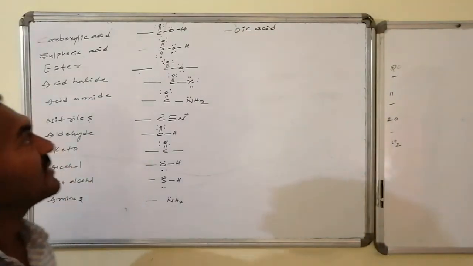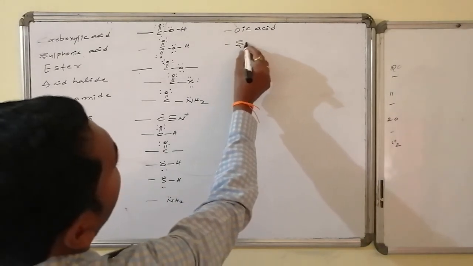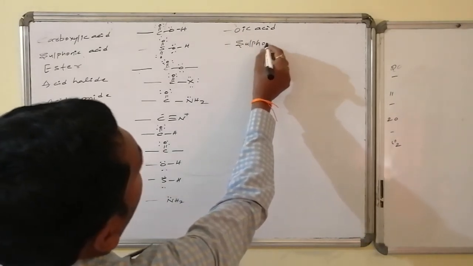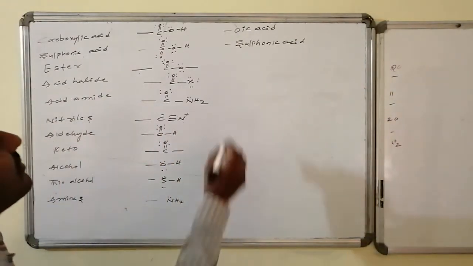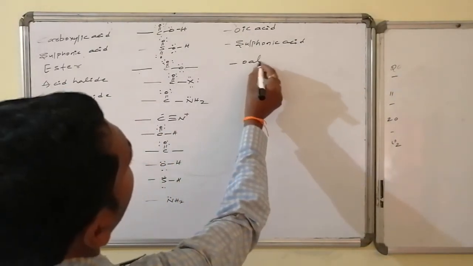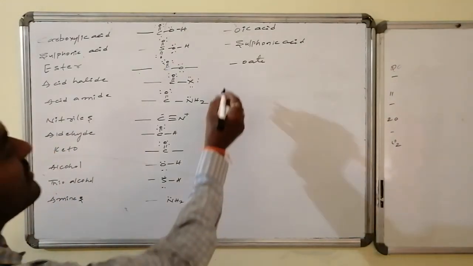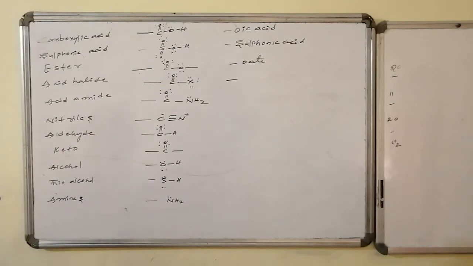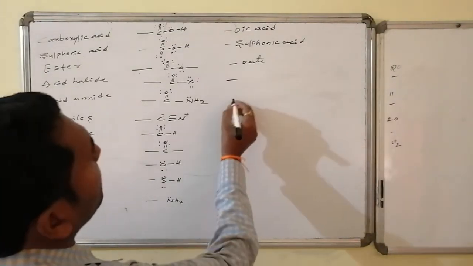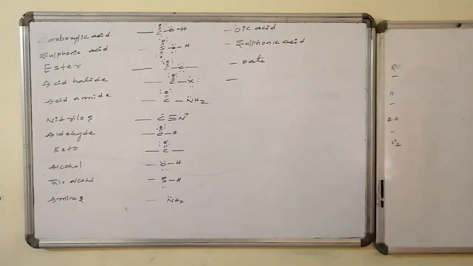Oic acid is the suffix, whereas this is sulfonic acid, and this one is oate.